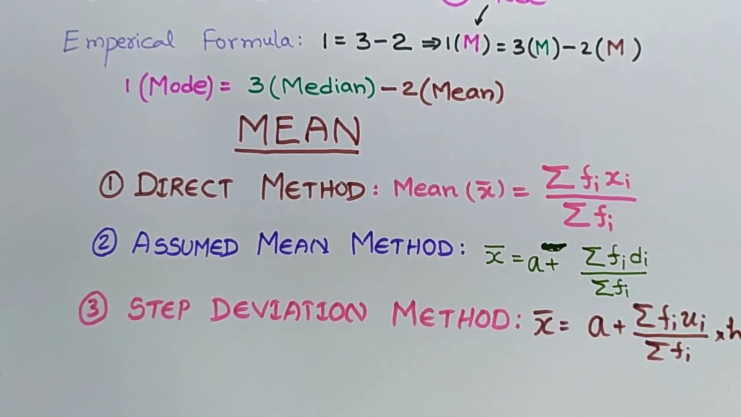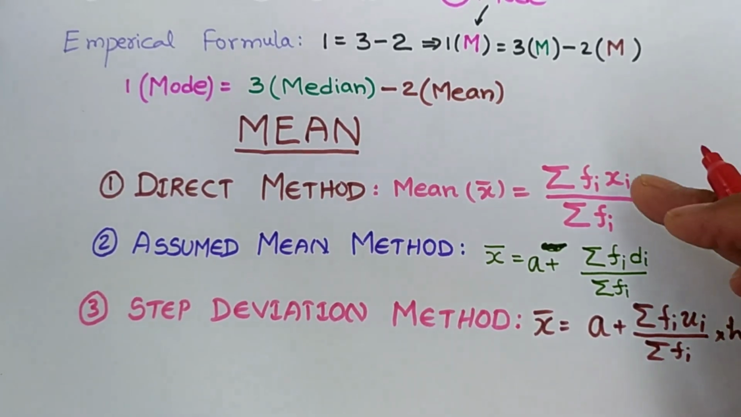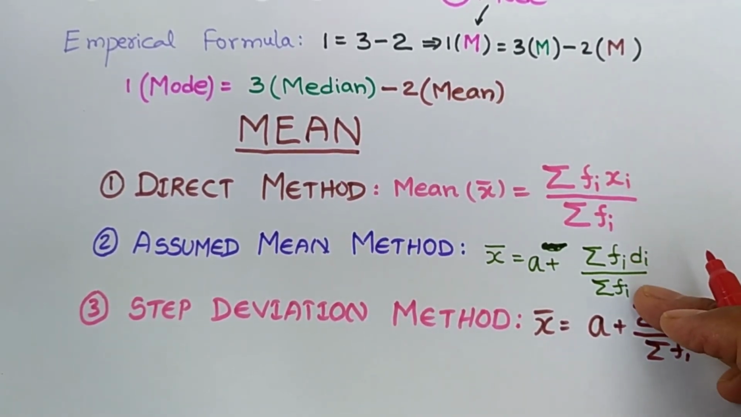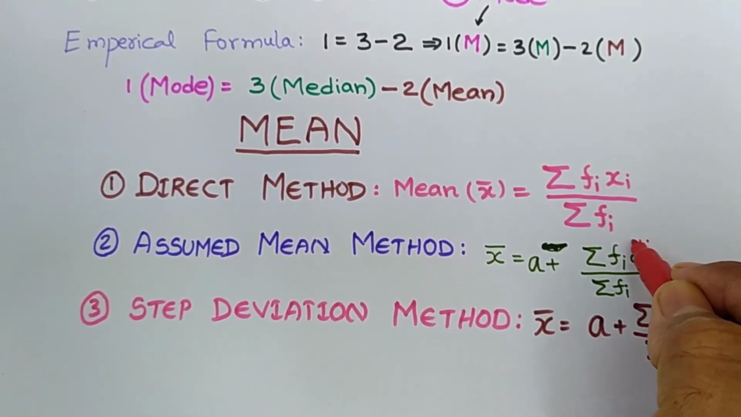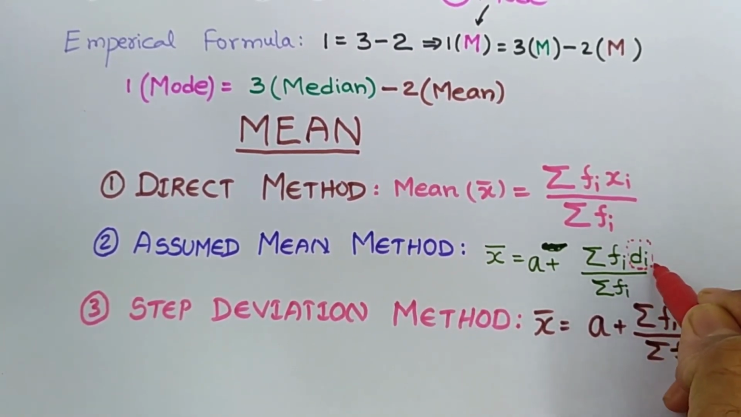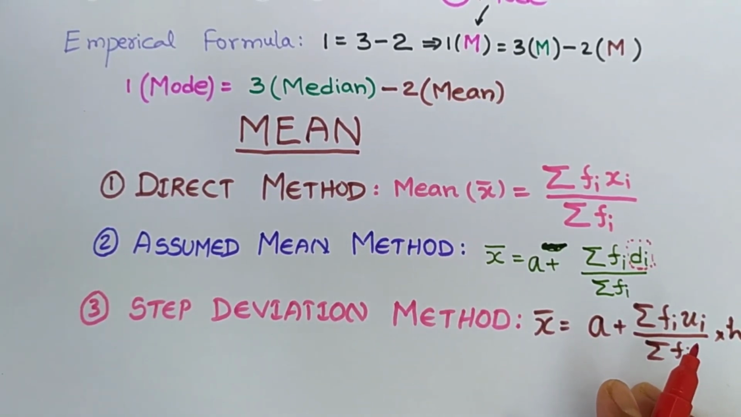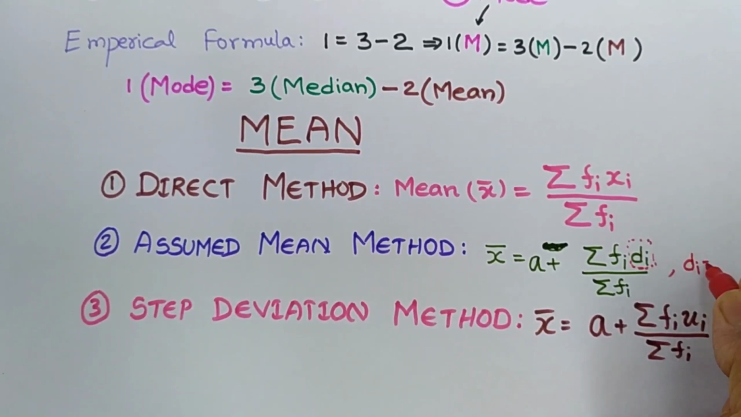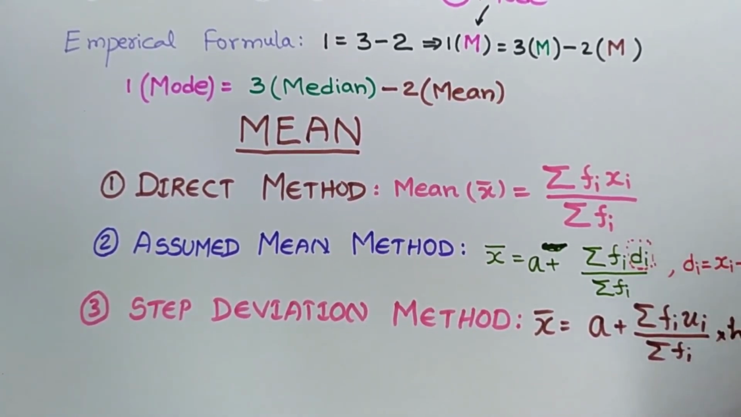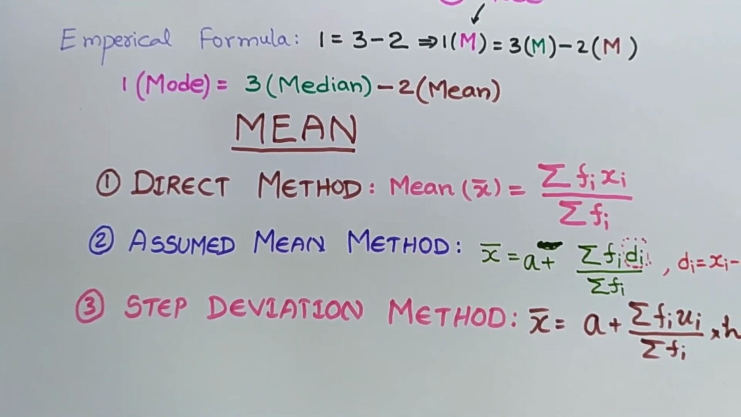Here let us compare all the 3 formulas. If you compare these two, here you see this di is different. Clear? How to find di? Di is nothing but xi minus a.